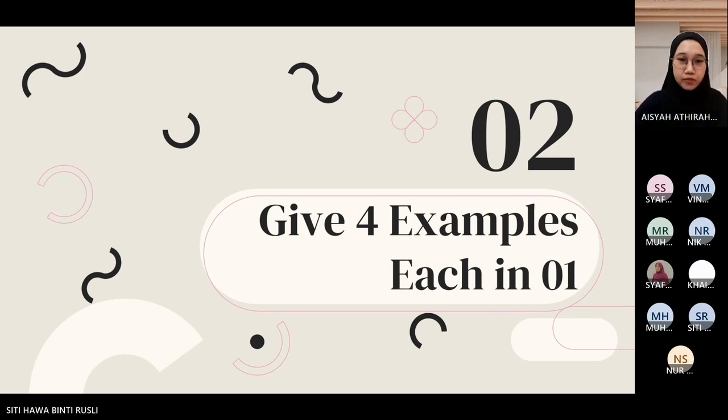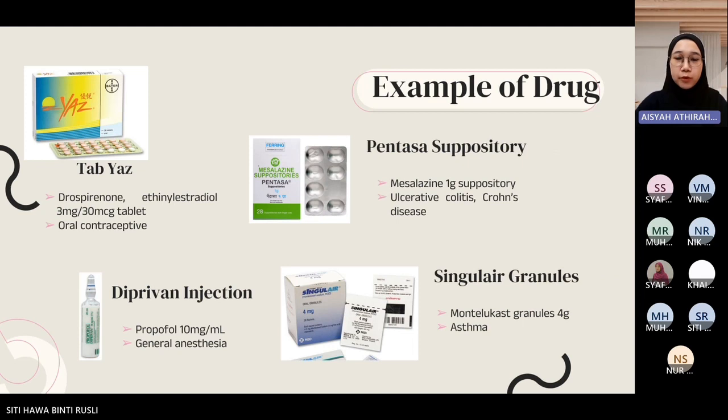Next. So examples of drugs, which are products that have medicinal purposes, include Yas tablet, which is an oral contraceptive, Pentasa suppository to treat ulcerative colitis and also Crohn's disease, Diprivan injection, which is propofol used for general anesthesia, and also Montelukast granules to treat asthma.